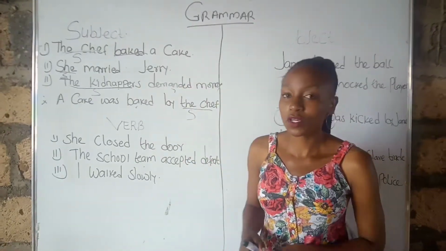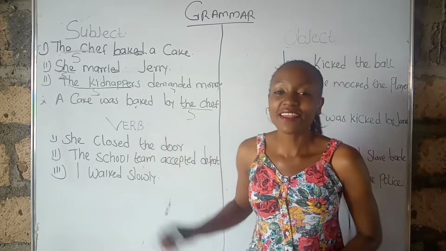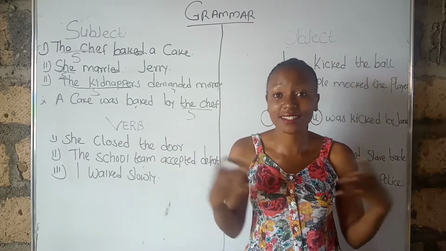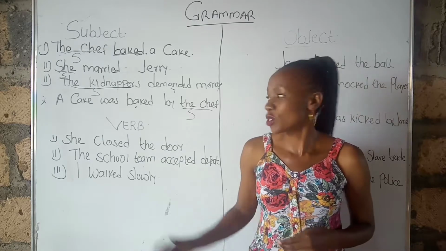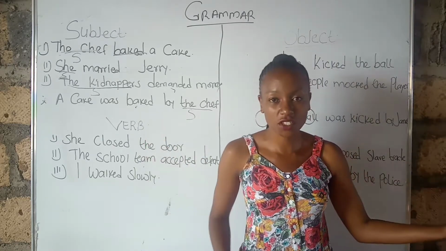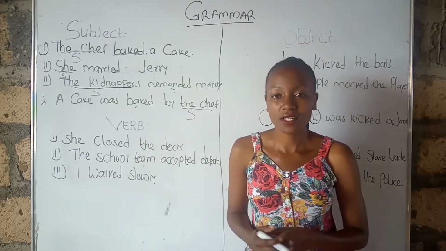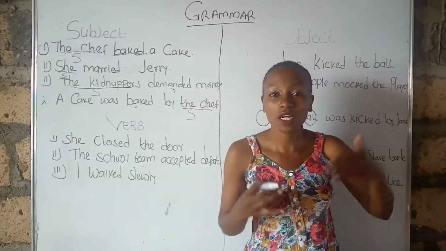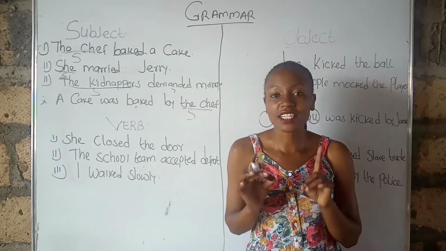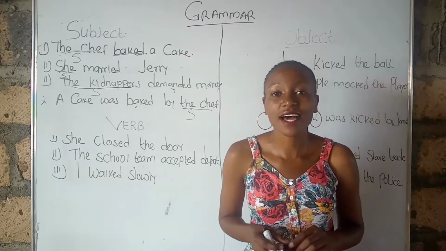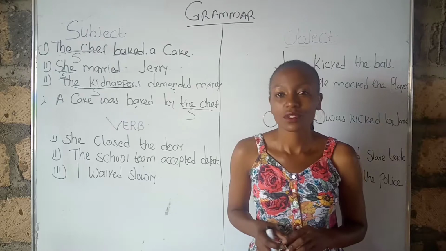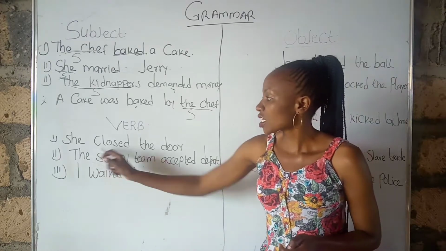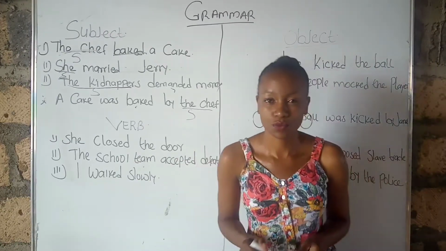After the subject, now we are going to the verb, and the verb is the action itself. For you not to confuse the verb with adjectives and adverbs, ask yourself this question: can I do that, or can someone do that? If the answer is yes, then that is an action or a verb. For example, she closed the door.